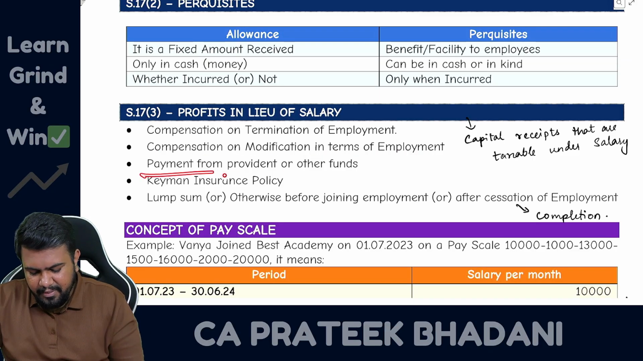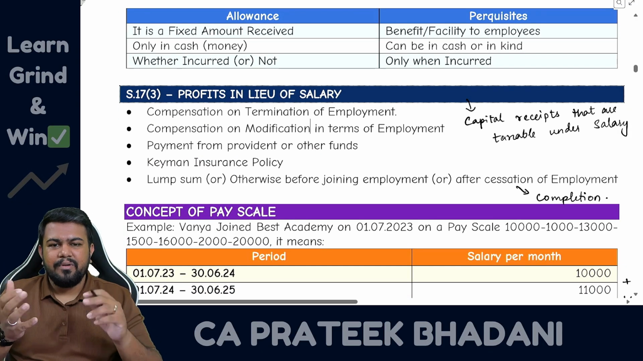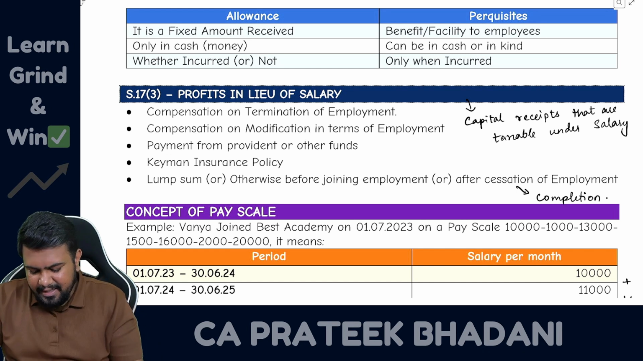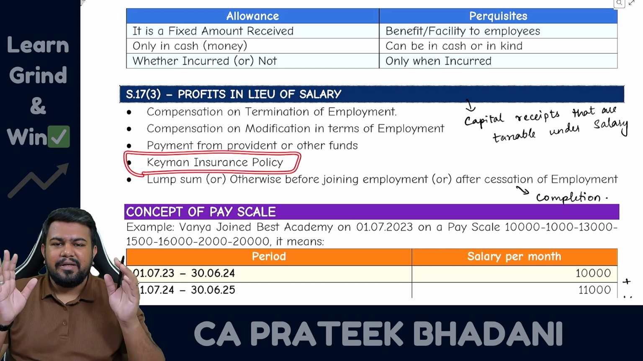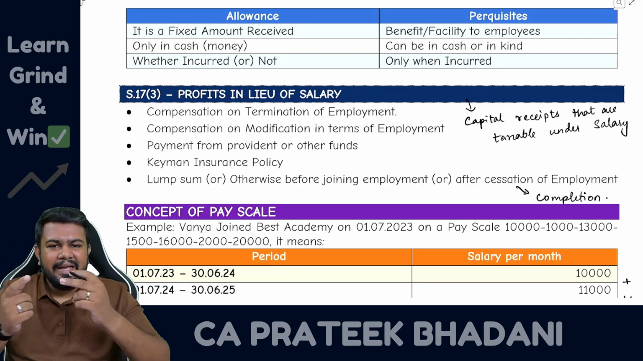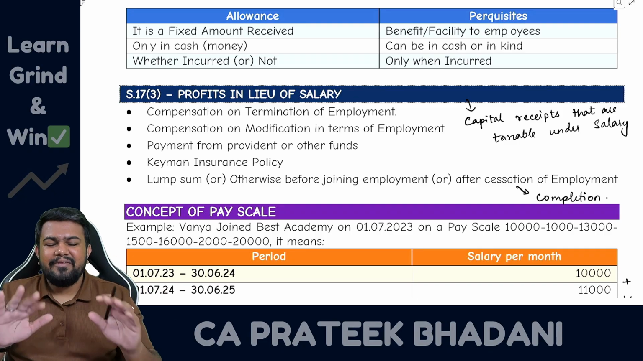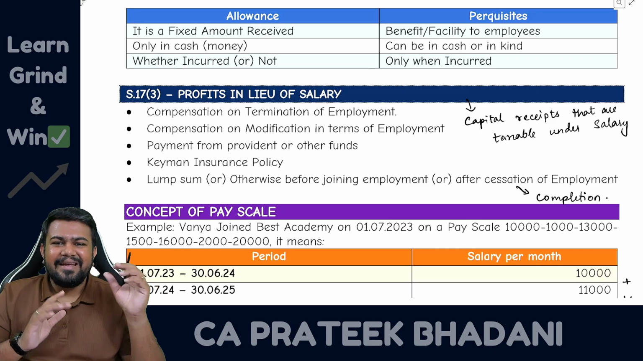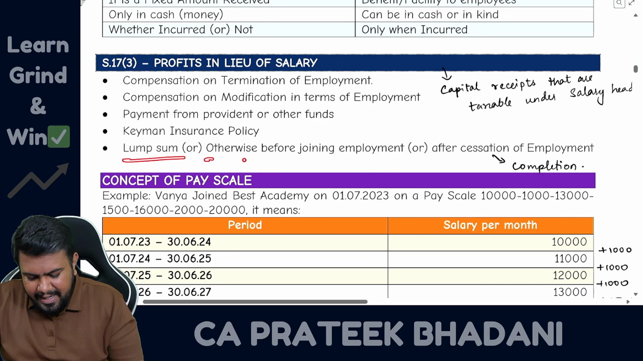Then payment from Provident fund or any other fund. So whatever retirement benefit is received, Provident fund, gratuity, pension fund, all these are also taxable under the salary head of income. Then key man insurance policy. Key man insurance policy amount, if it is received by the employee, is taxable under the salary head of income. If it is received by the employer, it is taxable under the PGBP head of income. If it is received by any other person other than employee or employer, it will be taxable under income from other sources.